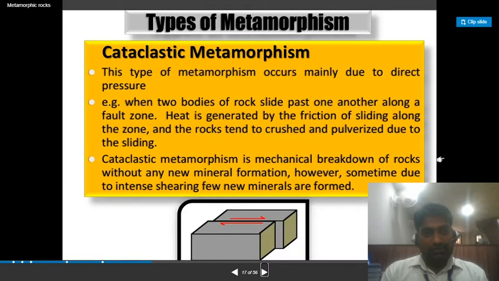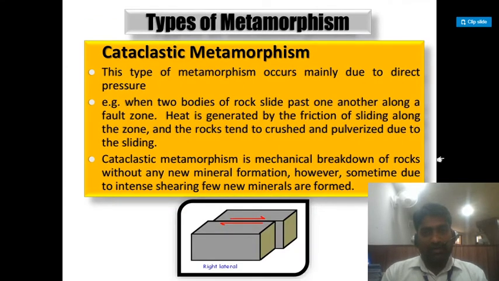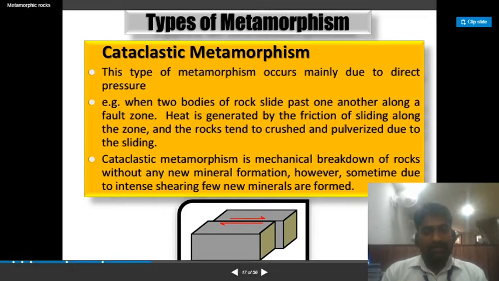Cataclastic metamorphism. This type of metamorphism occurs mainly due to direct pressure. For example, when two bodies of rock slide past one another along a fault zone, heat is generated by the friction of sliding along the zone, and the rock tends to crush and pulverize due to sliding. Cataclastic metamorphism is mechanical breakdown of the rock without any new mineral formation. However, sometimes due to intense shearing, a few new minerals are formed.